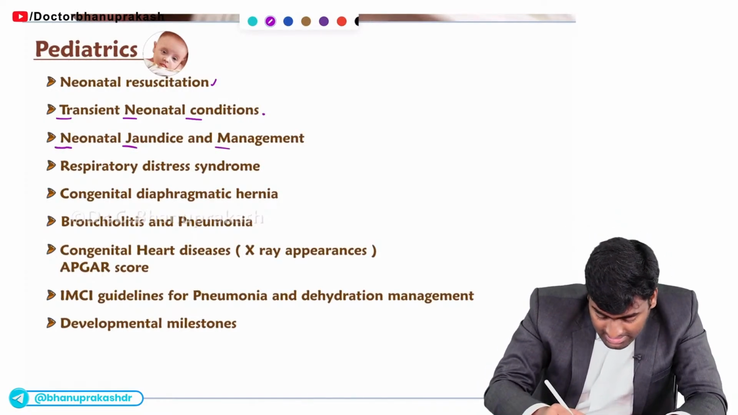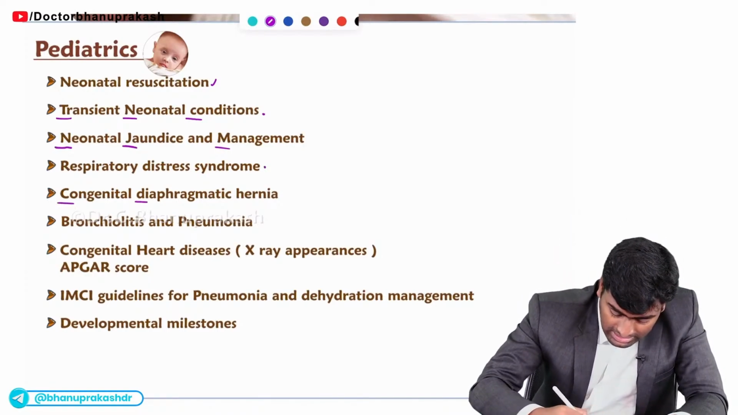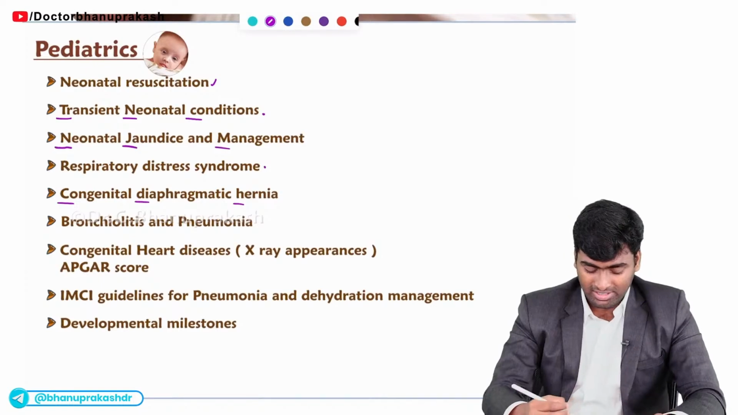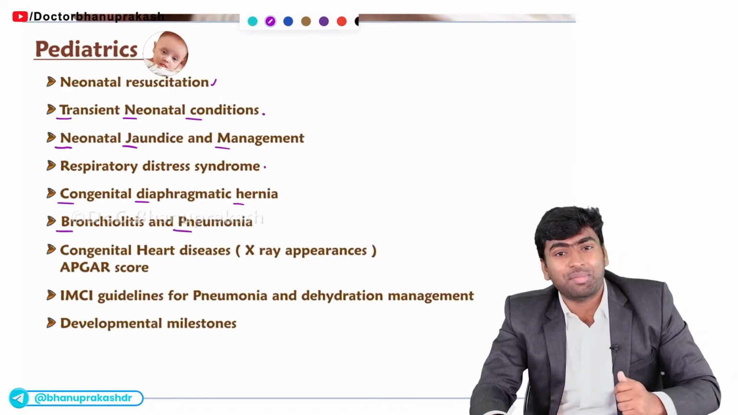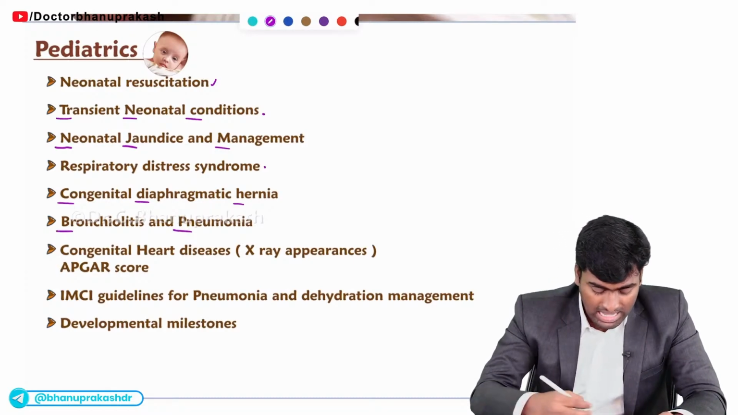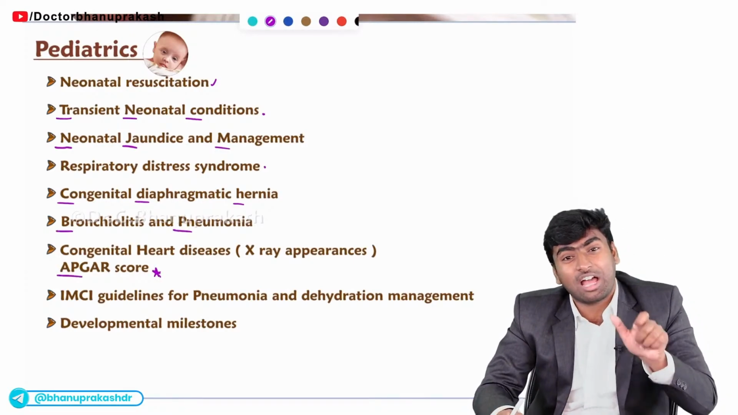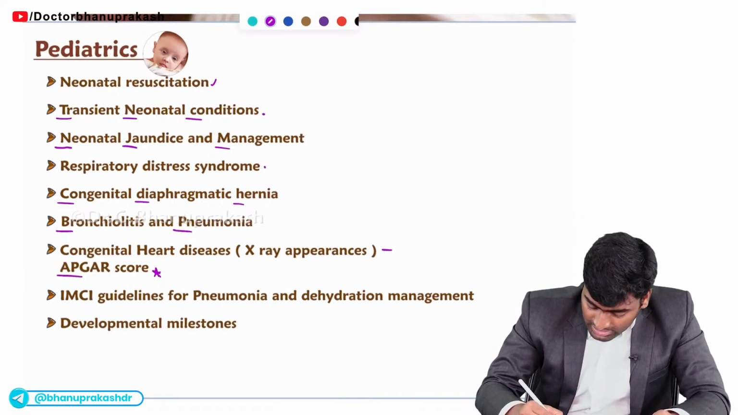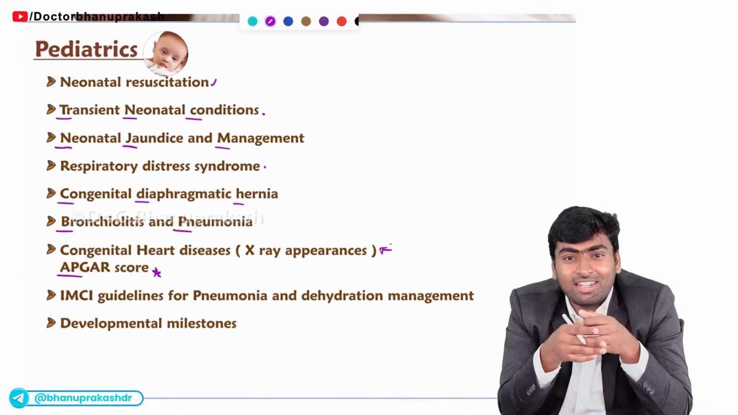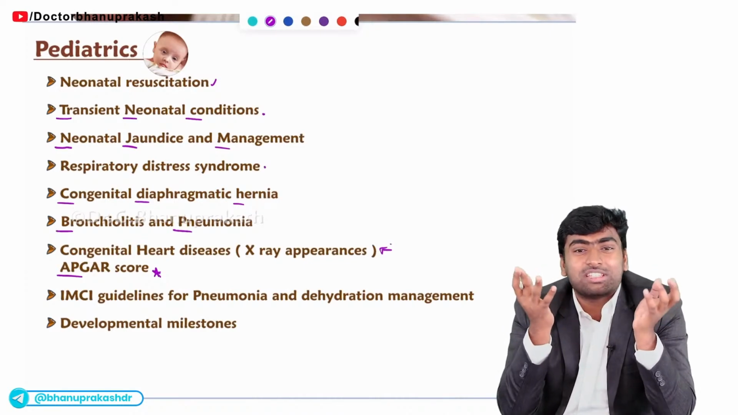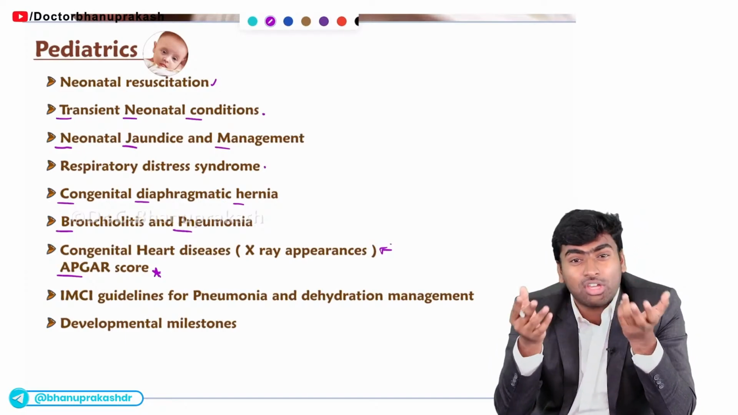And in respiratory, they will ask you about respiratory distress syndrome and also congenital diaphragmatic hernia. Fine. And bronchiolitis and pneumonia, how you differentiate them and what the management of these two conditions is. Fine. And they will ask about the Apgar score. They will ask you to calculate the Apgar score, and they will also show an X-ray and ask which disease will show a typical appearance like egg on string, cottage loaf appearance or figure of 8 appearance.